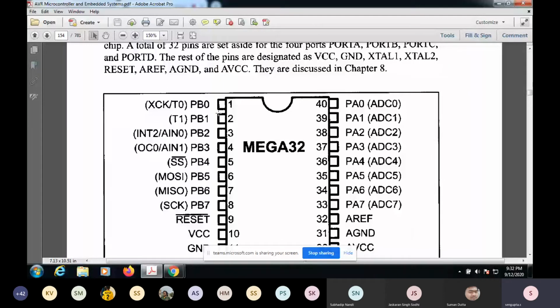See, just one port, with some driver or something, you can drive 8 LEDs, or you can do other things also. Let's say it is connected to some relay. Suppose you have to turn on and off some circuits. You can turn on or turn off 8 circuits using these pins. All they will do is either give 1 or 0.